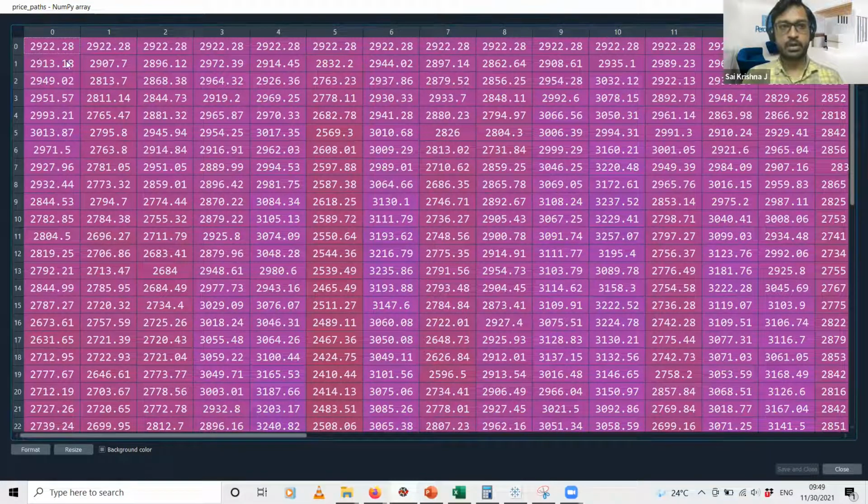So for each day you have 10,000 values, right? As the next step, on each day you have to calculate the average of these 10,000 values. That will give you one single value for the price of the stock on each day. So that is the next step.